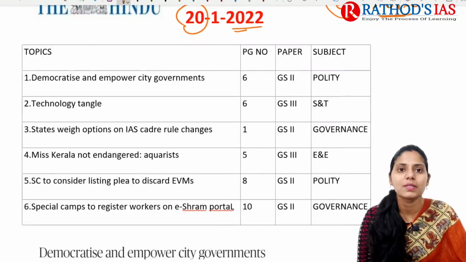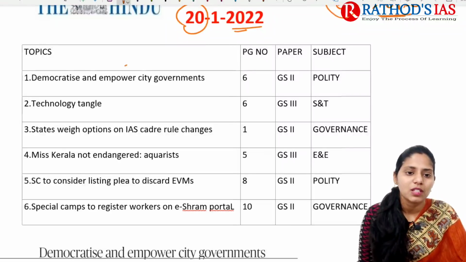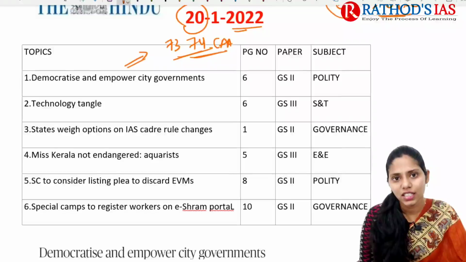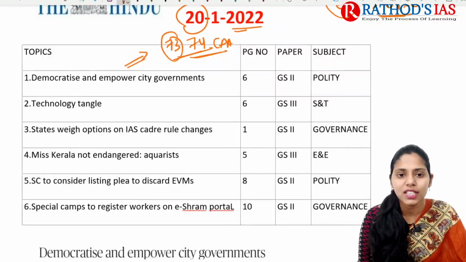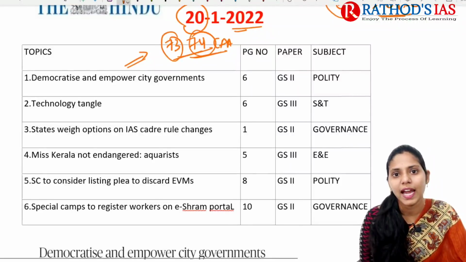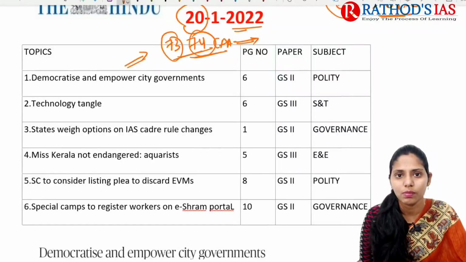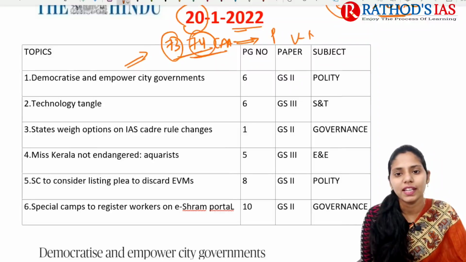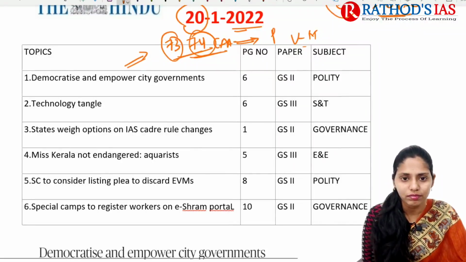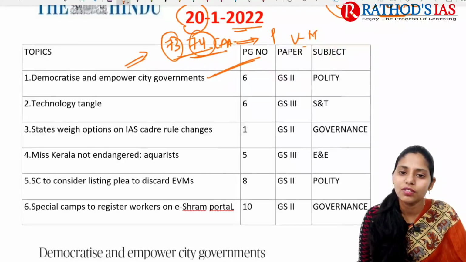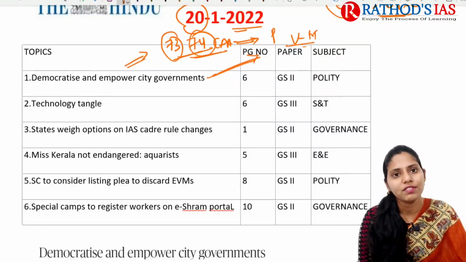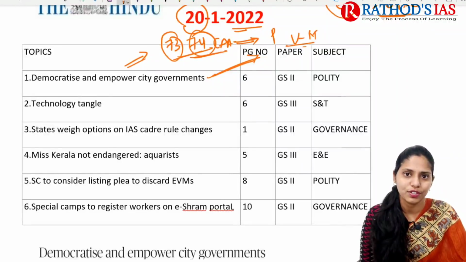So first topic is about city governments. I think you have come across the 73rd and 74th Constitution Amendment Act when you were studying polity, which mainly talks about local self-government. In villages or rural areas we have panchayats, in urban areas we have municipalities. So here in this article we are going to talk about these municipalities. This article will be important from GS paper 2 under polity.